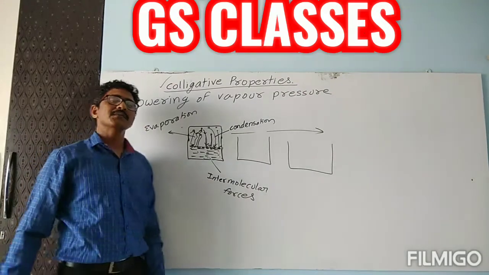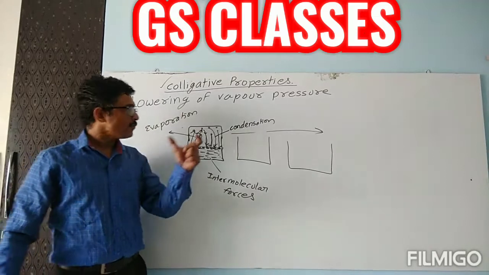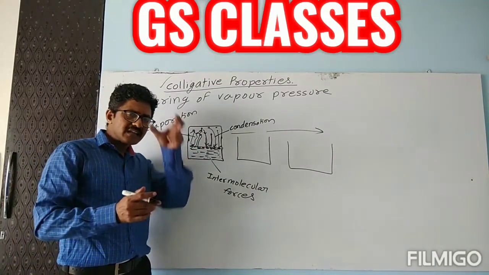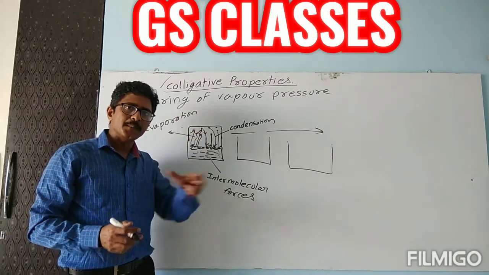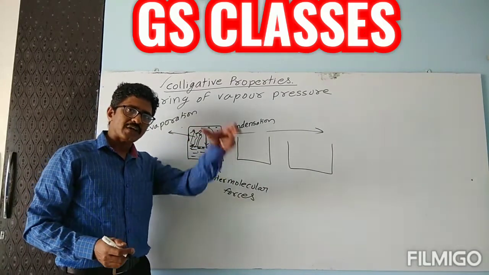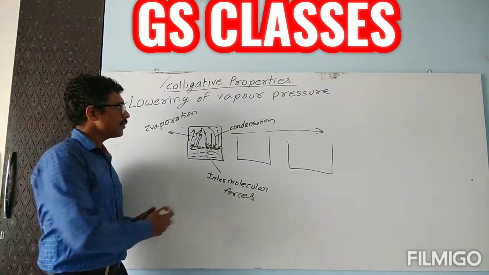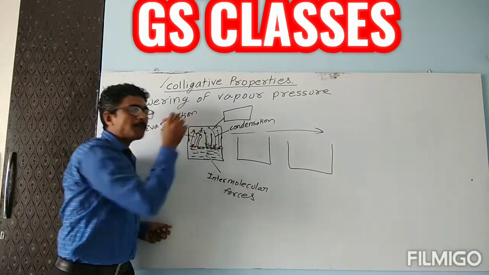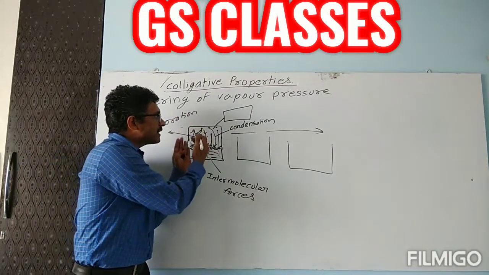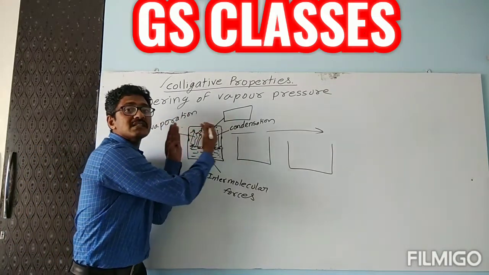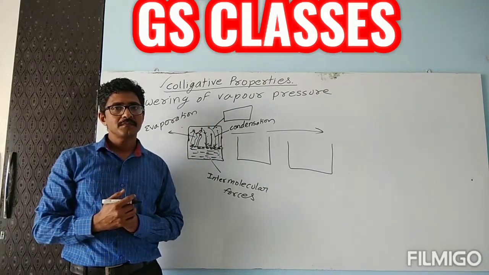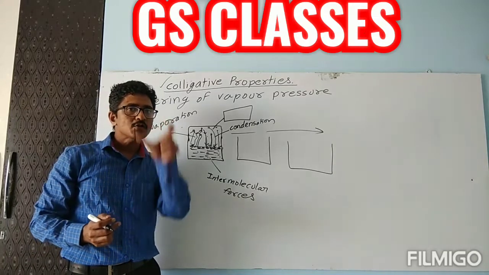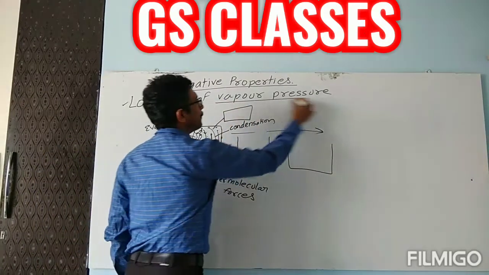Now children, when the equilibrium has been reached, at this stage of equilibrium, if you measure the pressure, what pressure these particles are putting on the wall of this container, that is known as the vapor pressure.